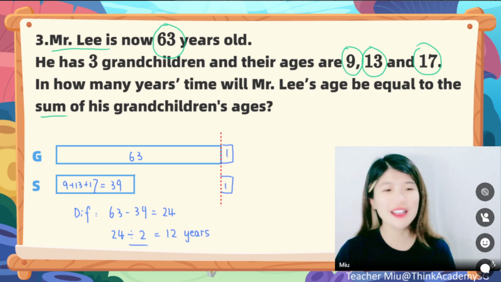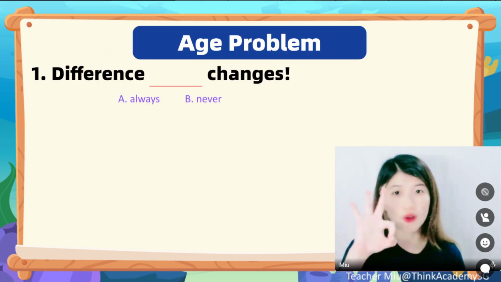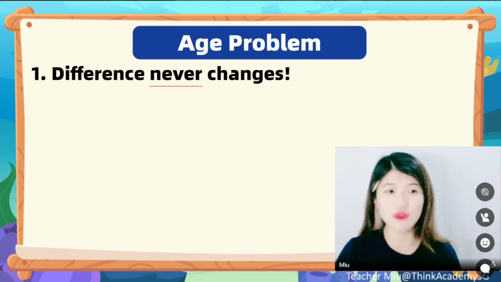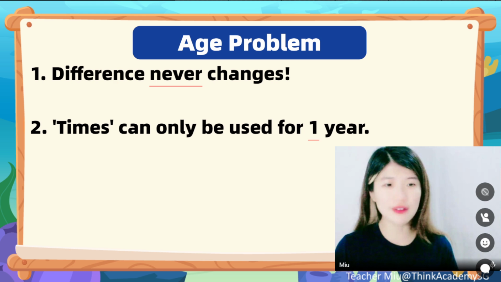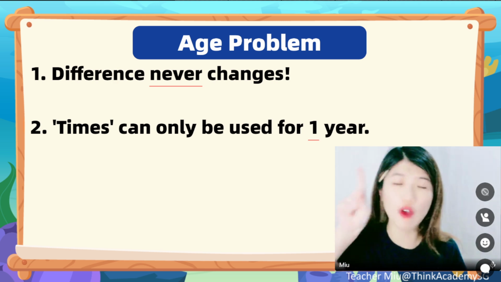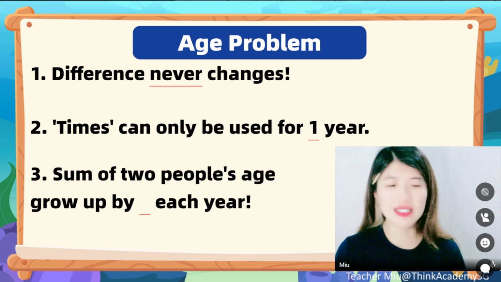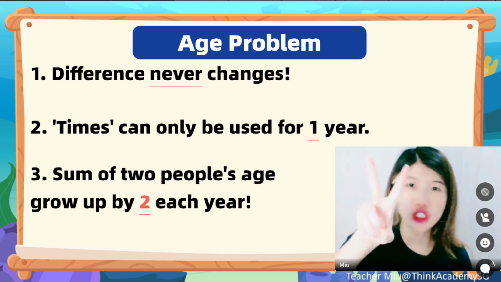Thank you, guys. So let's just come to the summary for the first part about age problem. There are 3 key points of age problem. Number 1 is difference never changes. Number 2 is the times. That means the multiple relationship can only be used for 1 very specific year. And also, the sum of 2 people's ages grows up by 2 each year.